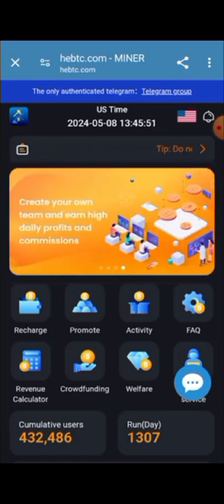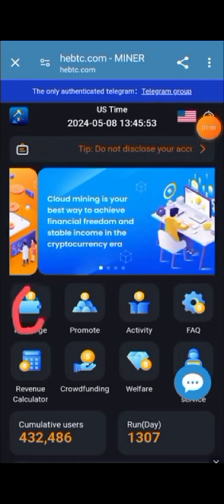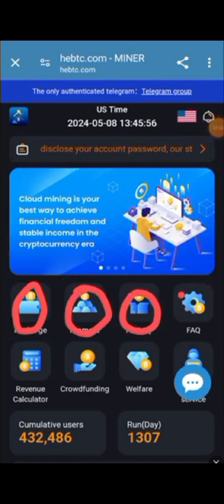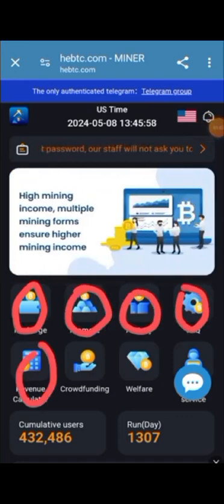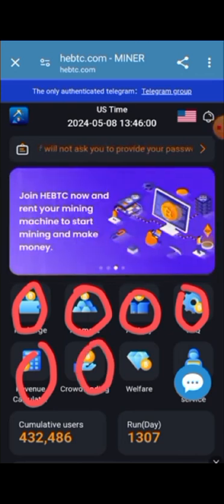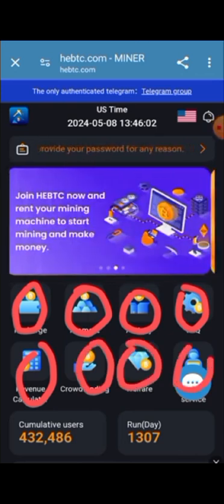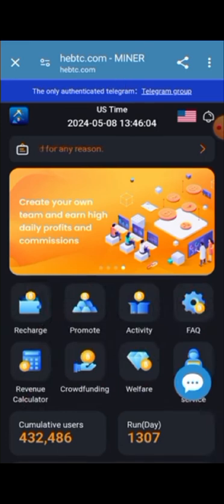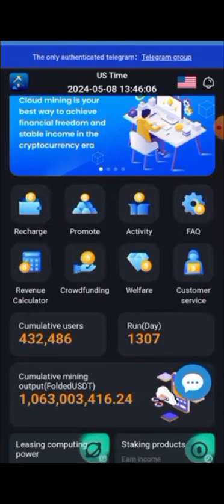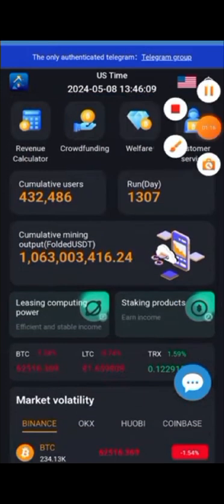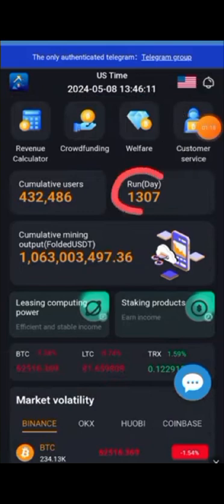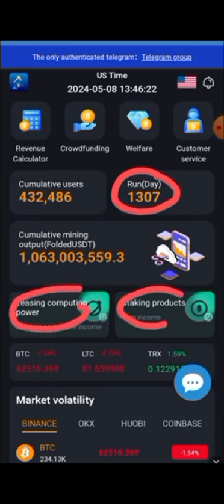There are the options of recharge, promote, activity, fact, revenue calculator, crowdfunding, welfare, and also the secure option. You can see customer service and cumulative users, through 13 days to 13,100. You can also check the cumulative mining outputs, leasing computing power, and staking power.